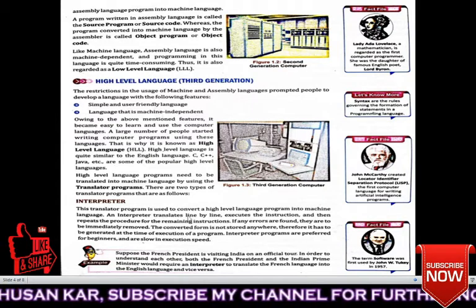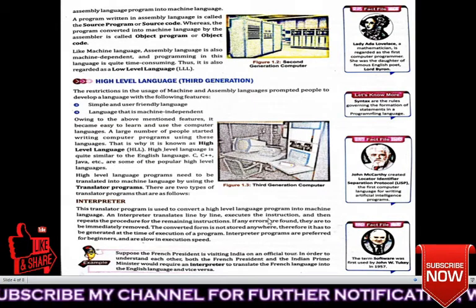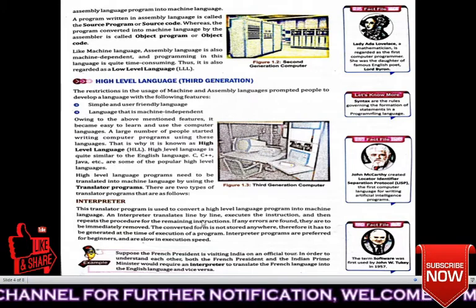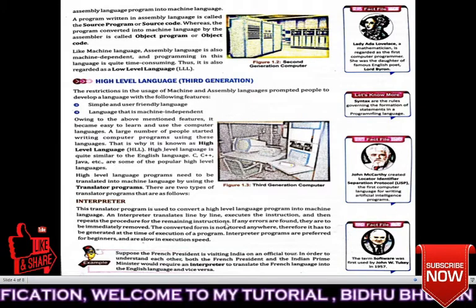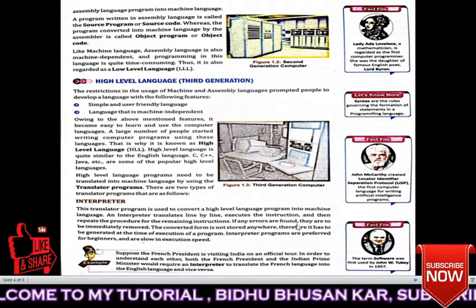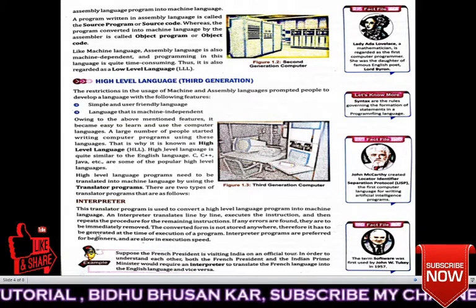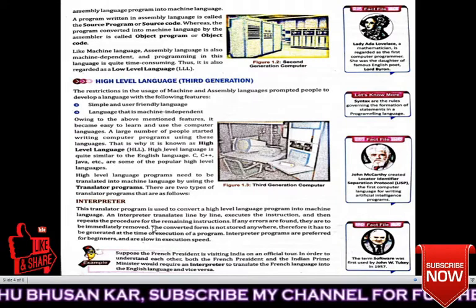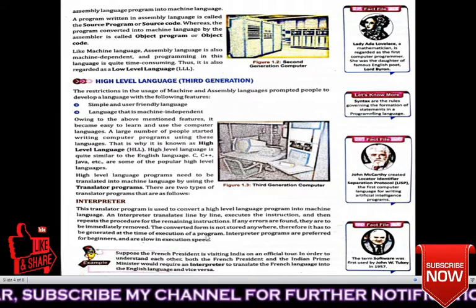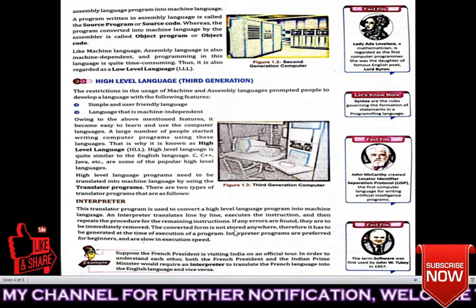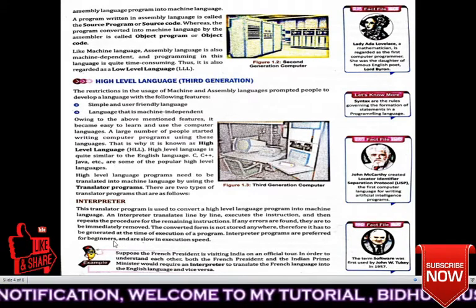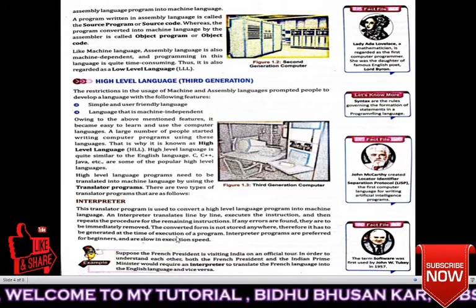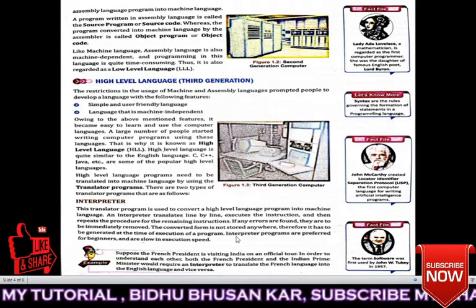An interpreter translates line by line, executes the instruction, and then repeats the procedure for the remaining instructions. If any error is found, it is to be removed immediately. The converted form is not stored anywhere, therefore it has to be generated at the time of execution of the program.